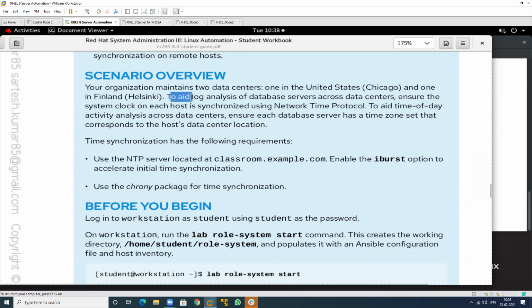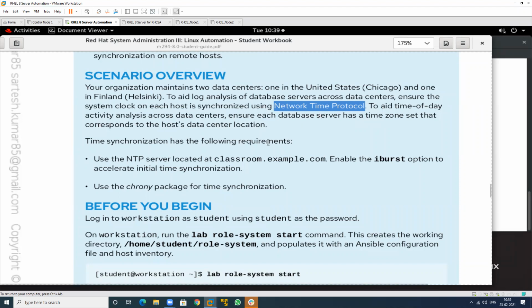And to run analysis database servers across data centers, you want to synchronize the system clock. Each host synchronizes using NTP. So you want to enable the NTP server in your organization. So this is the name of the server, NTP, Network Time Protocol server. That is used to synchronize the time of all the systems of your organization.